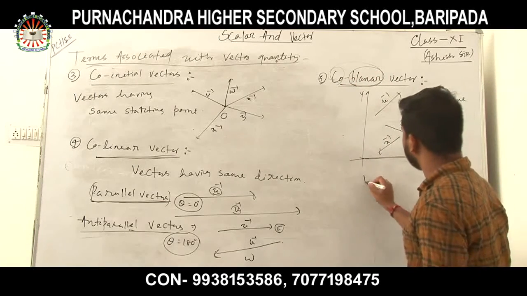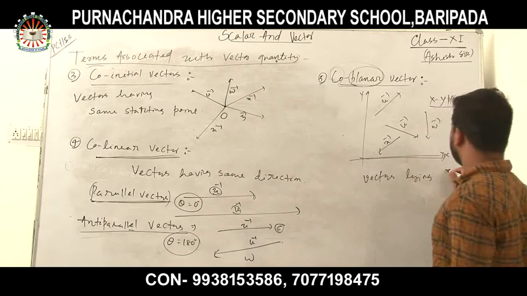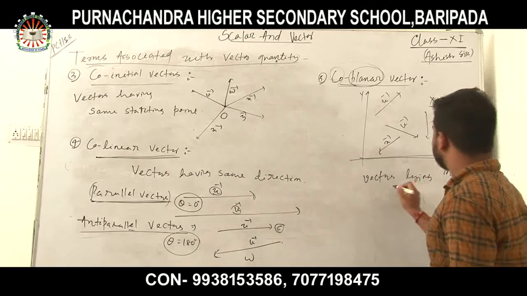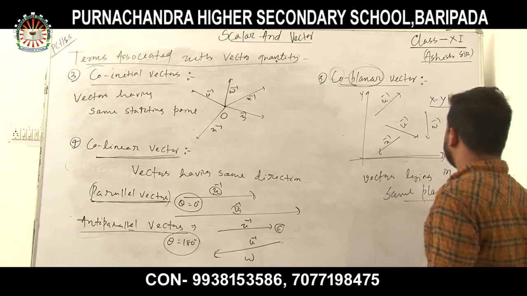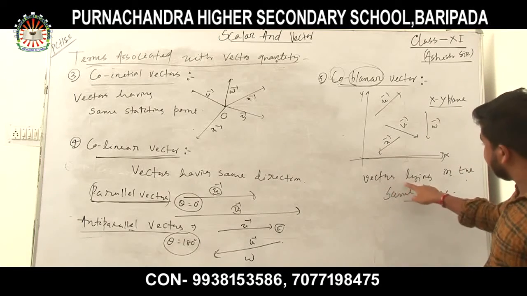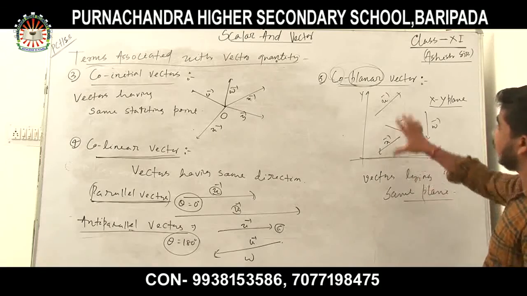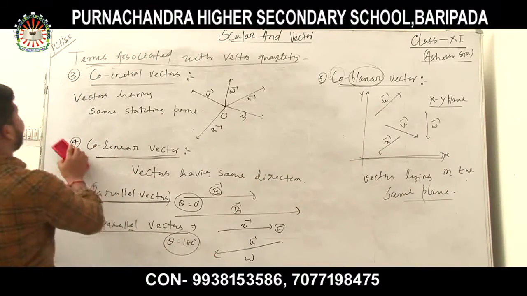What is the definition? Vectors lying in the same plane are known as coplanar vectors. This is about coplanar vectors.